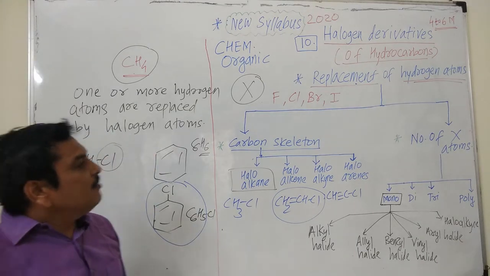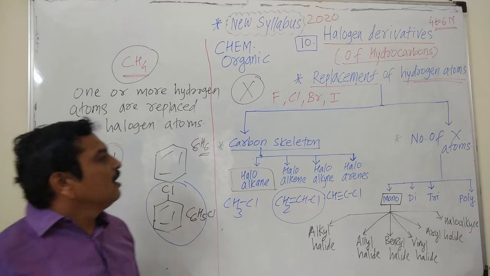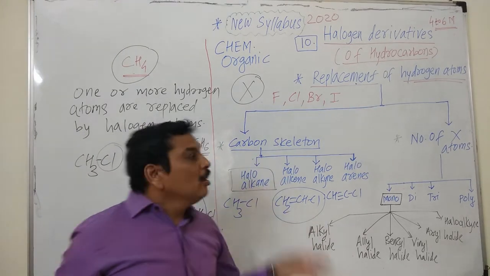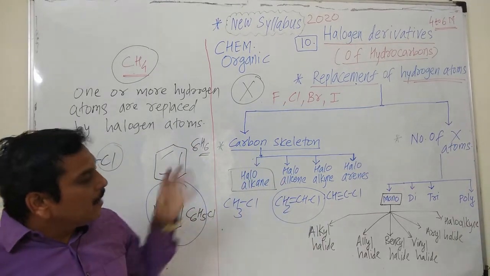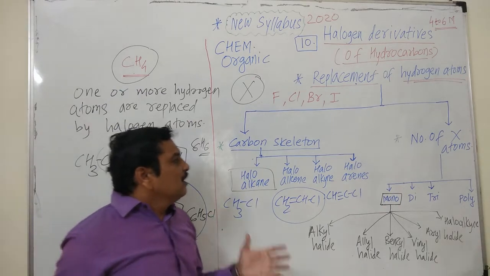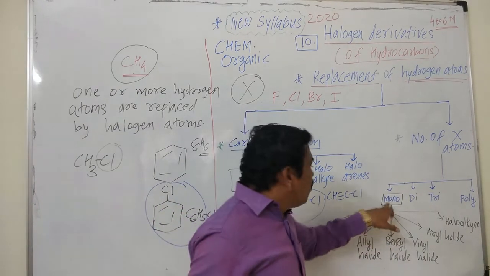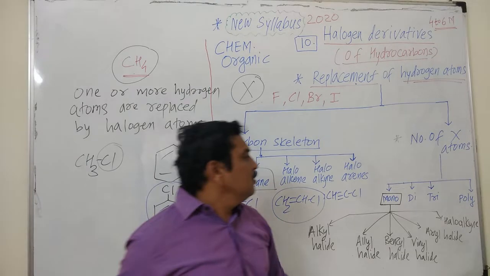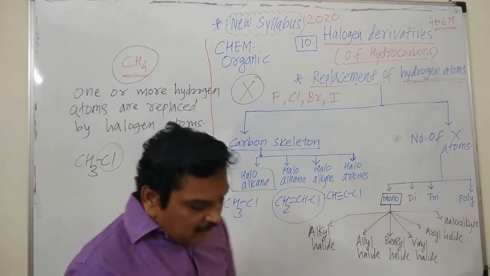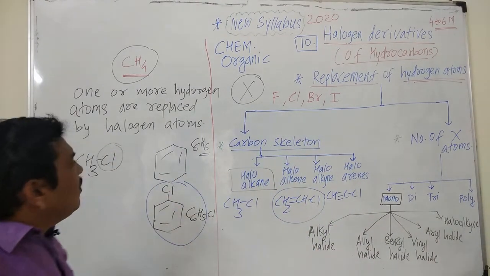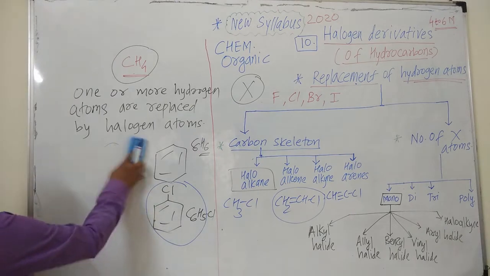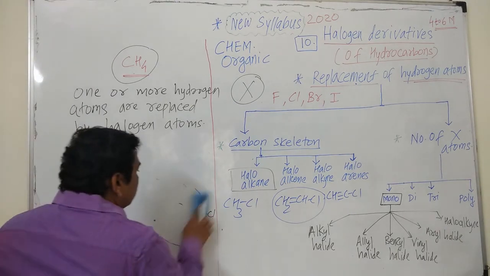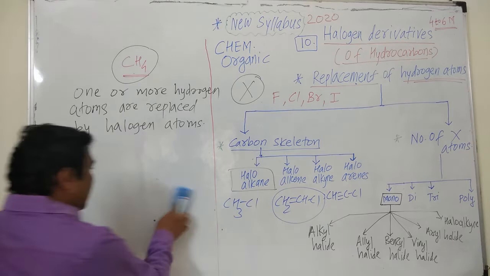Now another type of classification is number of halogen atoms which are present in that compound, and depending upon that they are again classified as monohalogen derivatives of hydrocarbon, dihalogen derivatives of hydrocarbon, trihalogen derivatives of hydrocarbons, depending upon number of halogen atoms present in that compound.